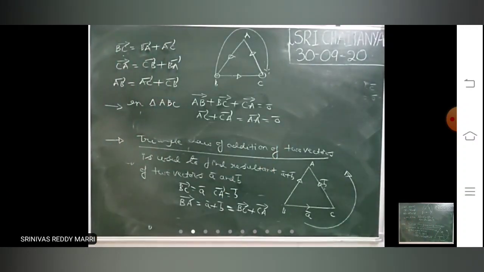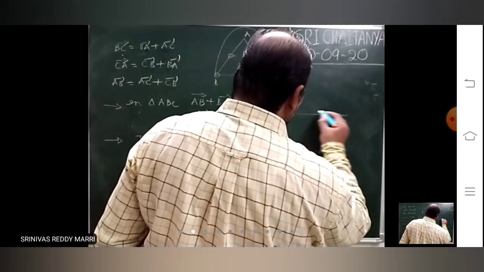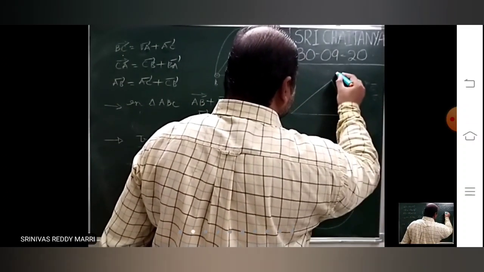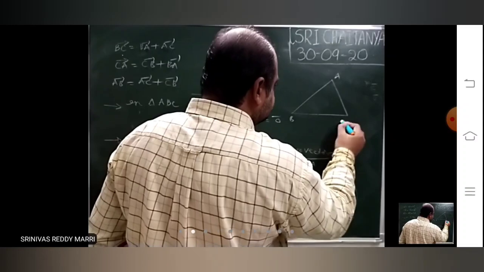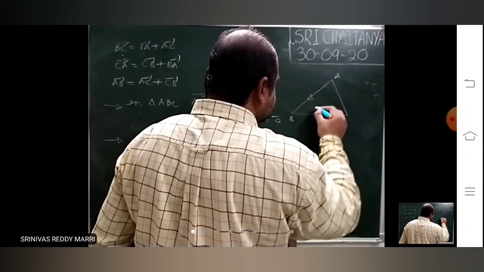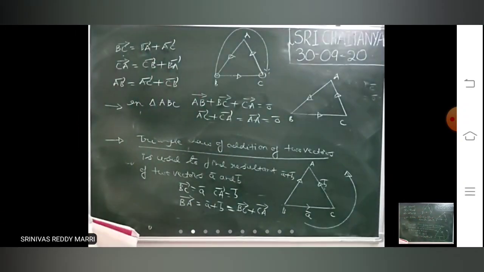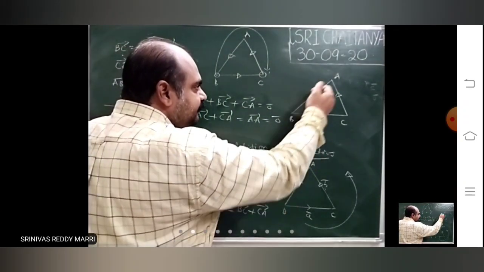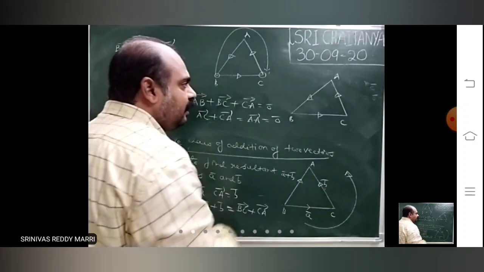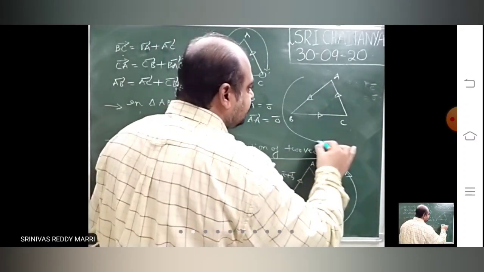In a triangle ABC, look at AB bar, BC bar, CA bar. All the vectors are taken in the same order.